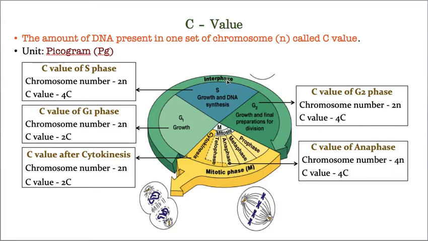Interphase is divided into G1 phase, S phase, and the last one, G2 phase. Whereas M phase is divided into karyokinesis and cytokinesis. Karyokinesis is divided into prophase, metaphase, anaphase and telophase. Whereas cytokinesis is the last phase by which one cell divides into two daughter cells.